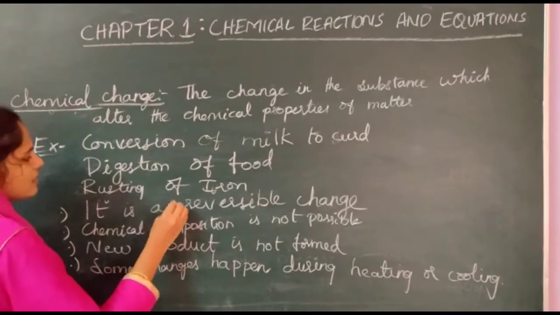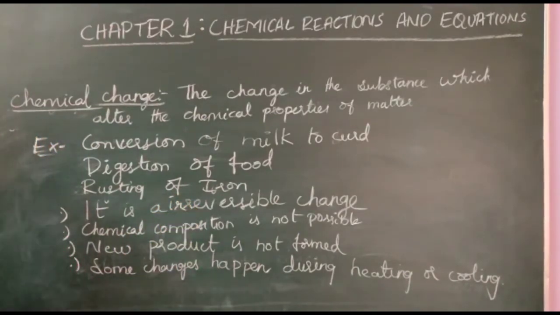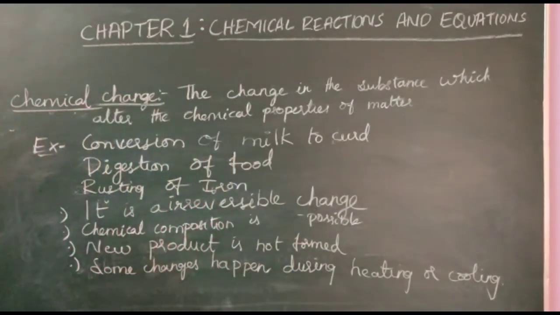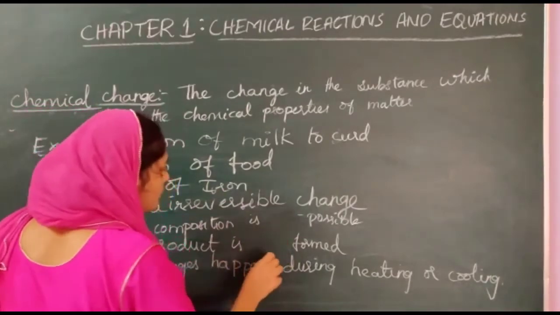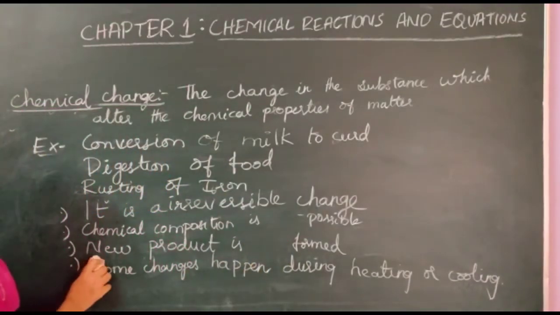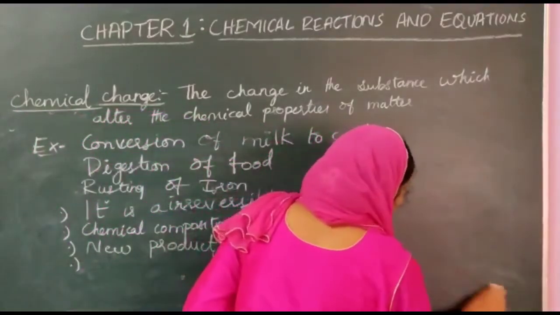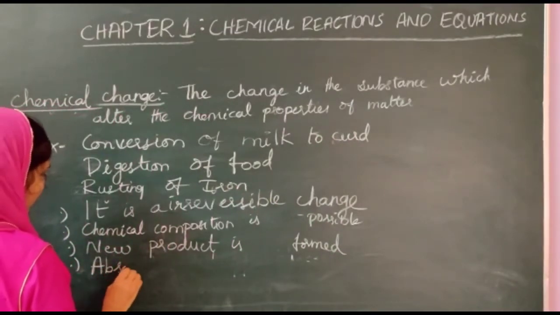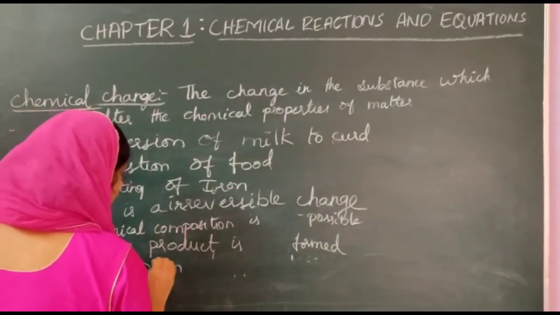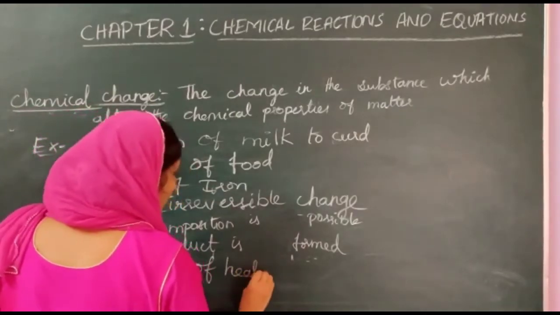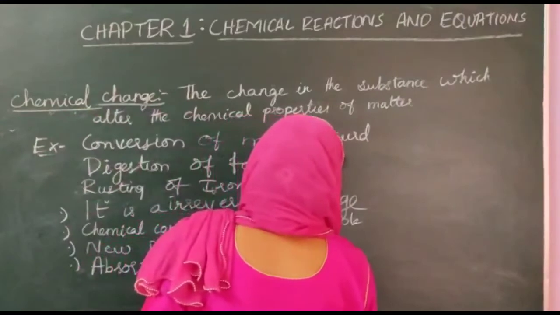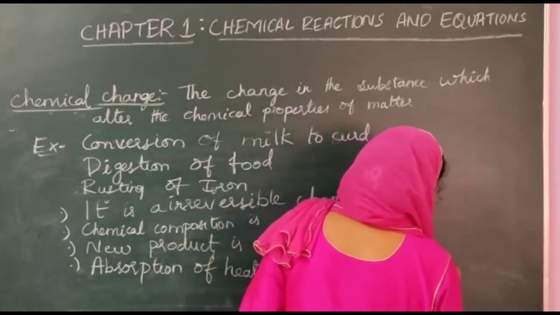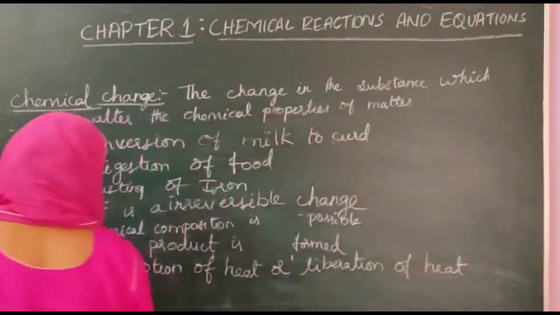So we can say it is an irreversible process. Here chemical composition is possible. New product is formed. One more point we can add here: absorption of heat or liberation of heat. Liberation of heat is possible.